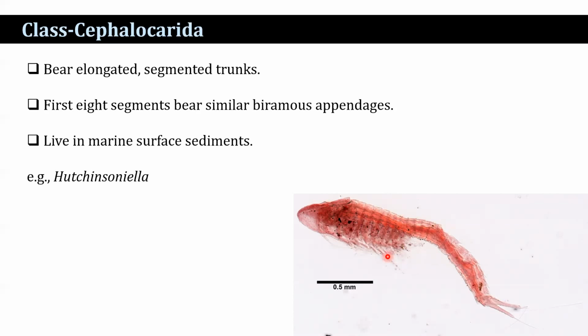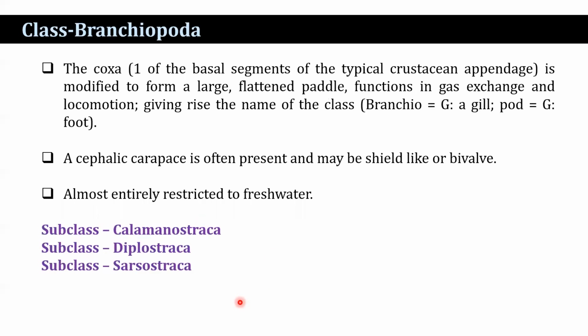Lives in the marine surface of sediments. Example, Hutchinsoniella. Now class Branchiopoda. The coxa is modified to form a large flattened paddle-like structure, and that functions in gas exchange and locomotion.